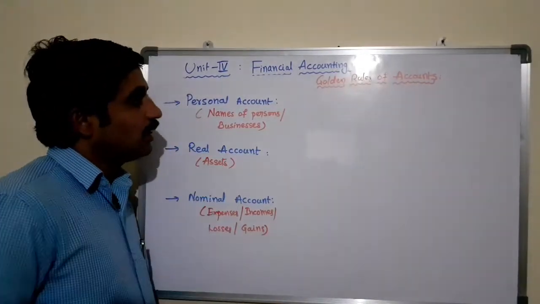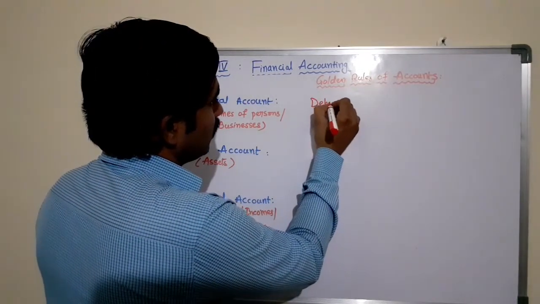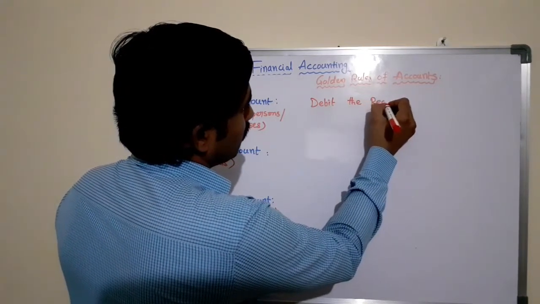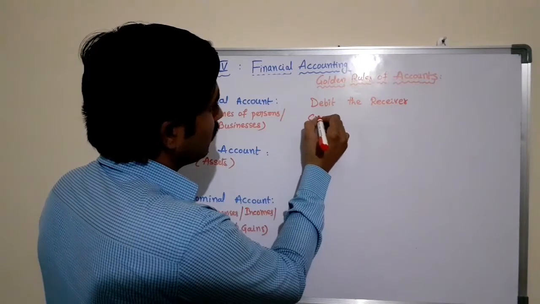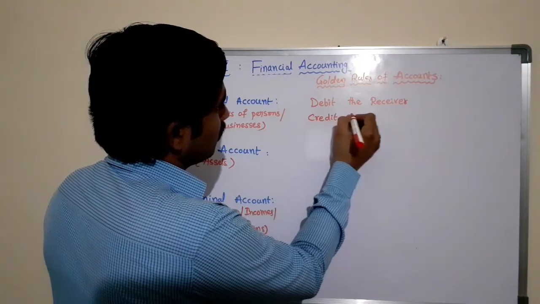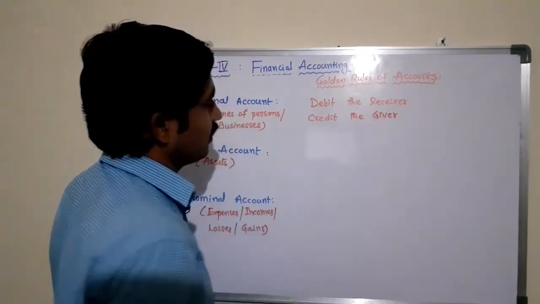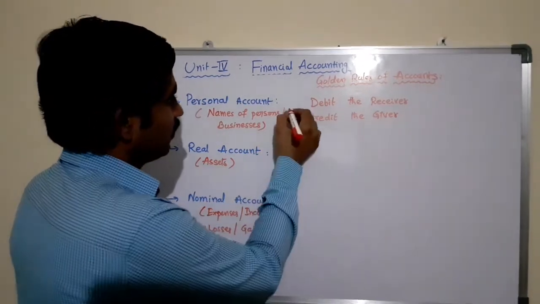The golden rule of the personal account is debit the receiver, credit the giver. Debit the receiver and credit the giver.